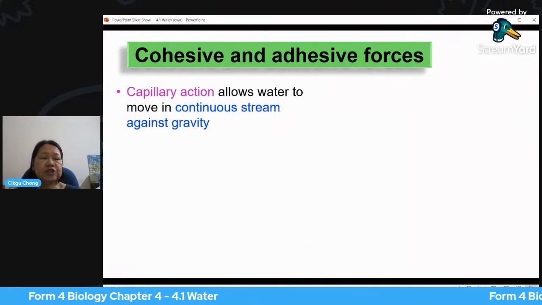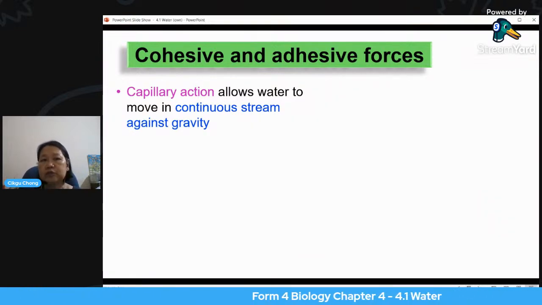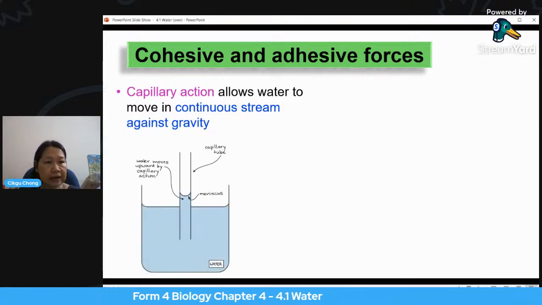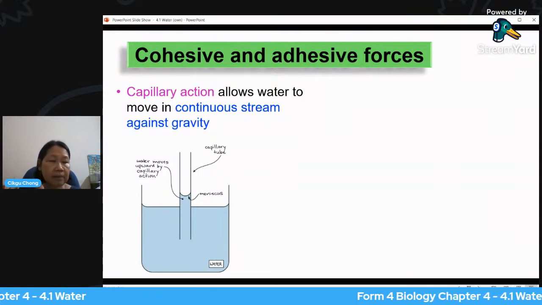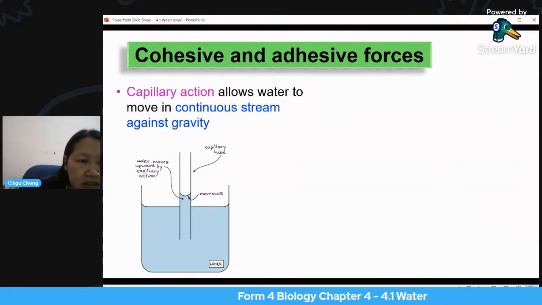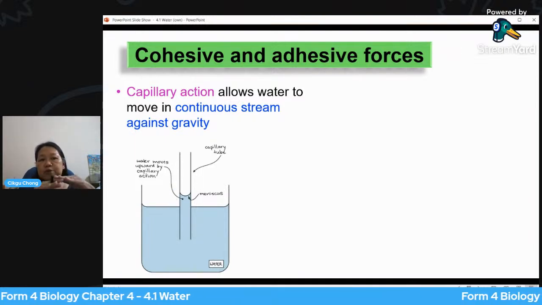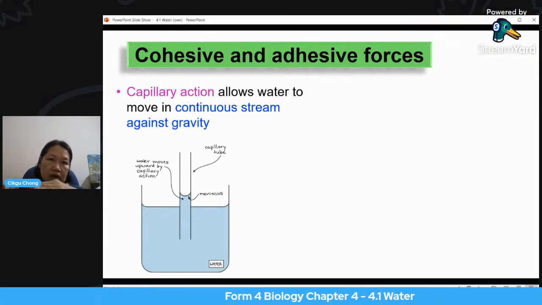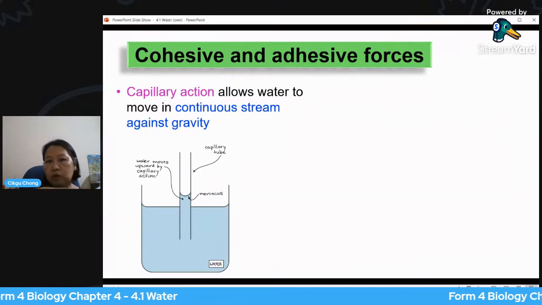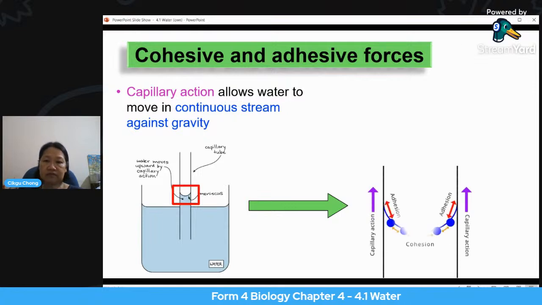So you see capillary action, why is it important? Because it allows water to move in a continuous stream against gravity. So you notice that water is very easy to move up thin or very fine capillary tubes. And you see that it causes a meniscus. You know meniscus, you learned this in Form 1, when you read the level of water or the volume in the measuring cylinder, you always look at the lower meniscus and you see it always curves. Now, why does it curve? It curves because of this.